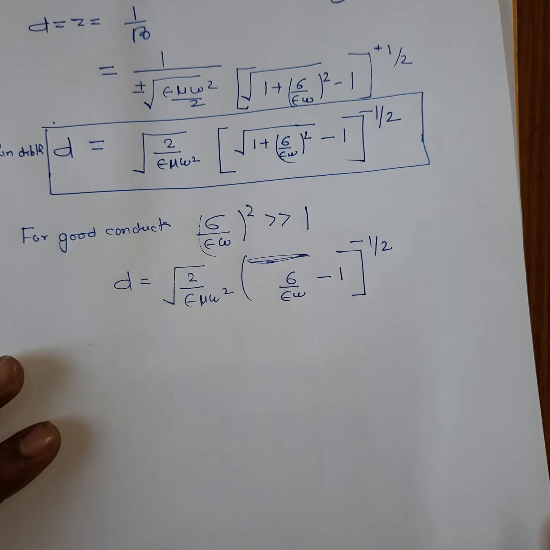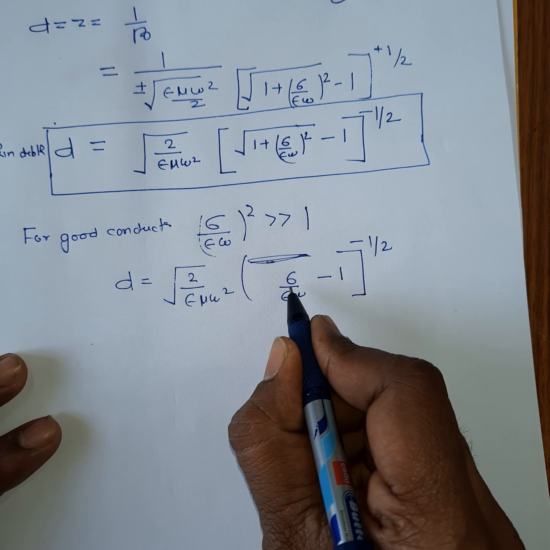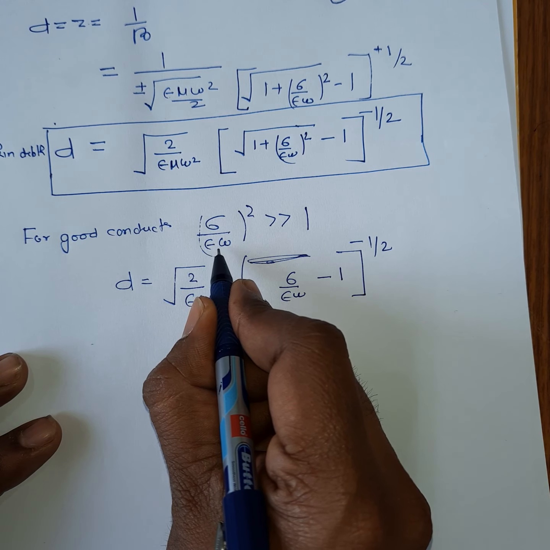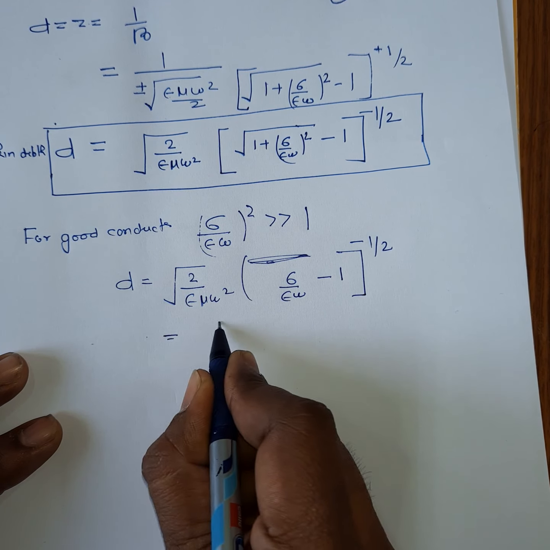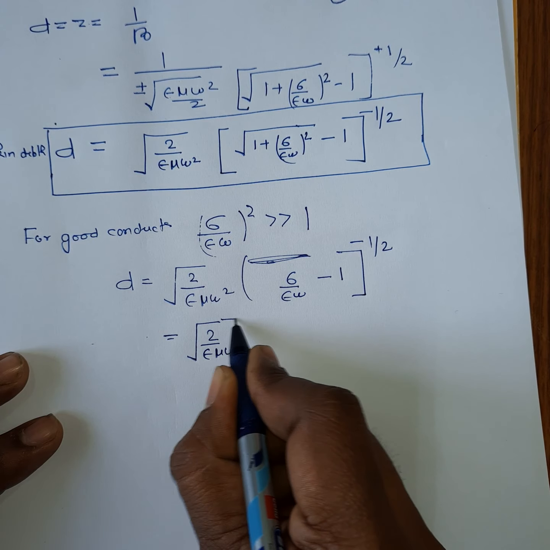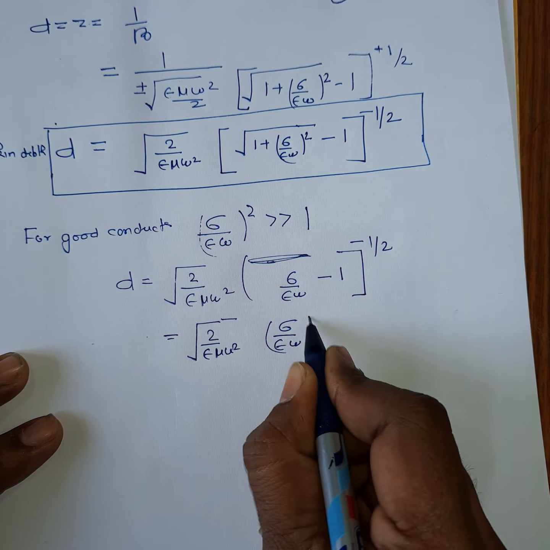Since sigma is very high, sigma by epsilon omega is very high, so it will also absorb this term. So you can write it as 2 upon epsilon mu omega square into (sigma by epsilon omega) to the power minus 1 by 2.